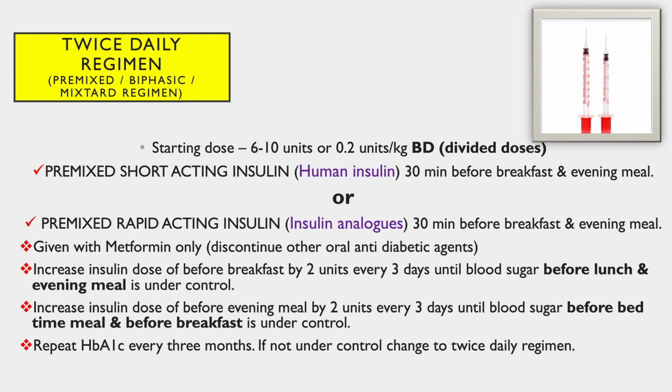They are also increased individually. If only the level before lunch is high, we increase only the breakfast time insulin, and if only the evening level is above normal, then we increase only the evening meal insulin. So it can be different, like 8 units in the morning and 4 units in the evening.